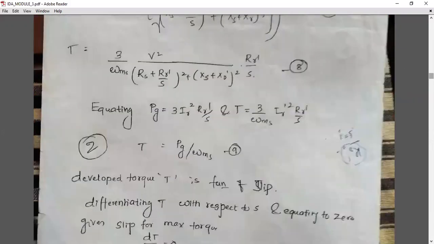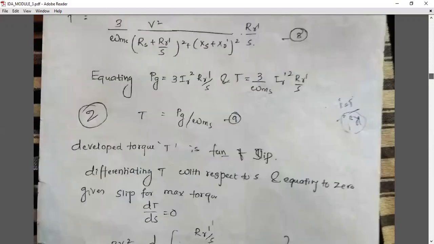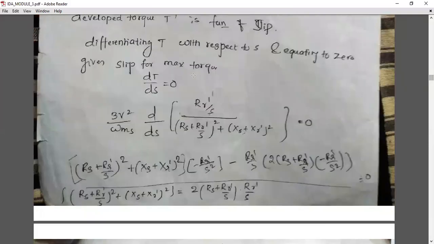What you do is differentiate this torque equation with respect to S and equate it to 0. Setting dT by dS equal to 0, we get the S max formula.